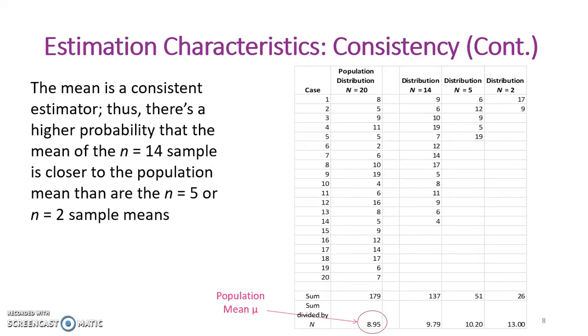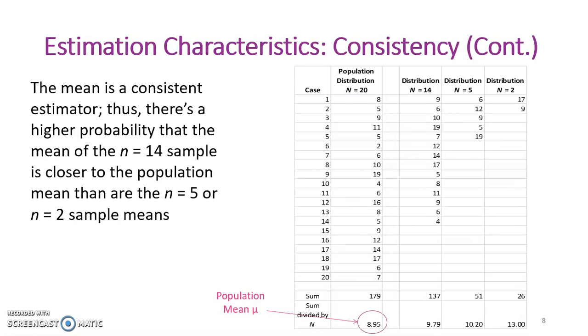In our example, the population mean is known. We've calculated it. I've also sampled 3 other distributions from the total population here. One of 14 people, one of 7 people, and one of 2 people. A higher proportion of scores from the population are being included in the larger sample. The mean is a consistent estimator, which implies that the larger our sample is, the better our estimate of the population parameter. This is because the more people are in the sample, the closer that sample is to being the size of the actual population, so the computations are closer to exact.